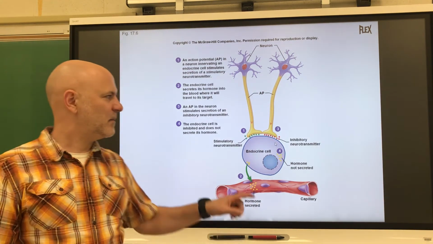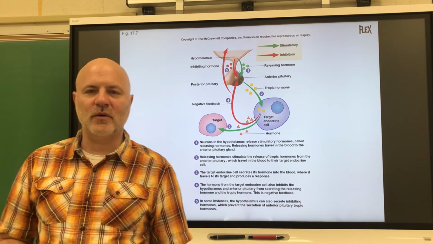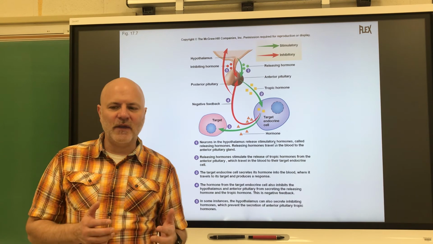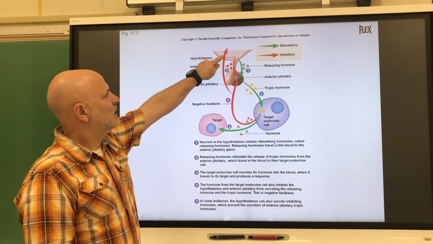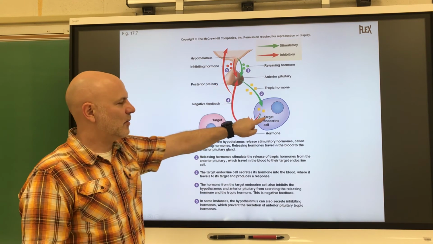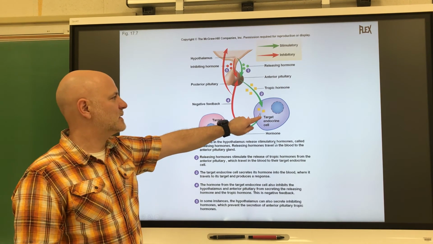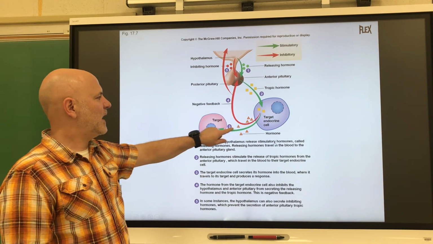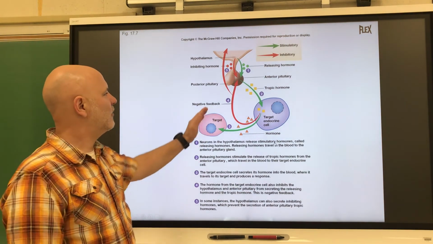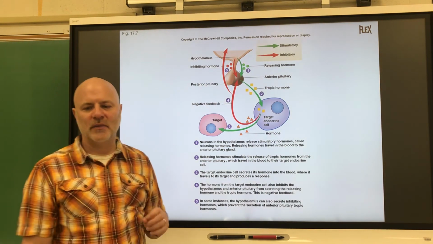Lastly is hormonal stimuli. Hormonal stimuli is where endocrine glands release hormones in response to hormones produced by other endocrine glands. The main way this occurs is our hypothalamus up here secretes a hormone that causes our anterior pituitary gland to secrete a hormone that acts upon some other peripheral endocrine organ that then releases a hormone that acts upon a target cell. All right? And so here, if we have enough of the product or enough of that hormone, we're going to have a negative feedback mechanism there.